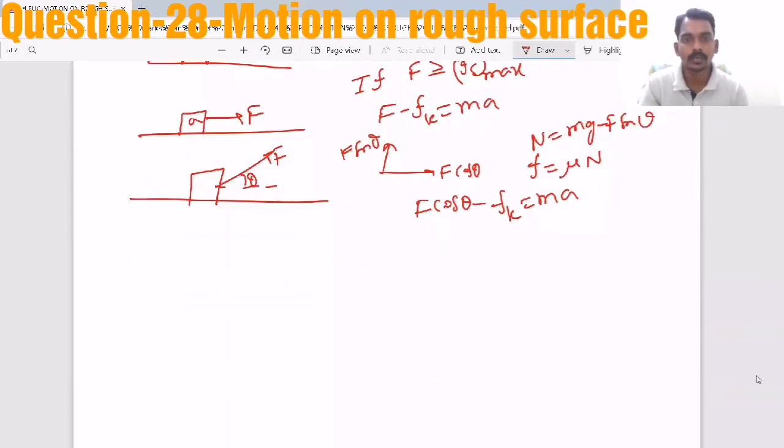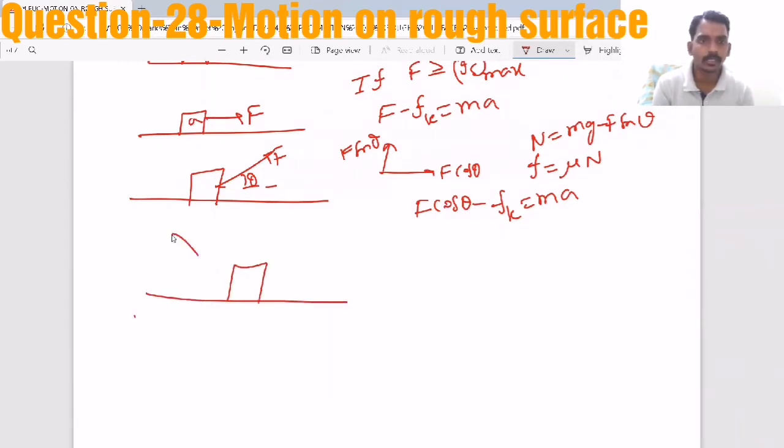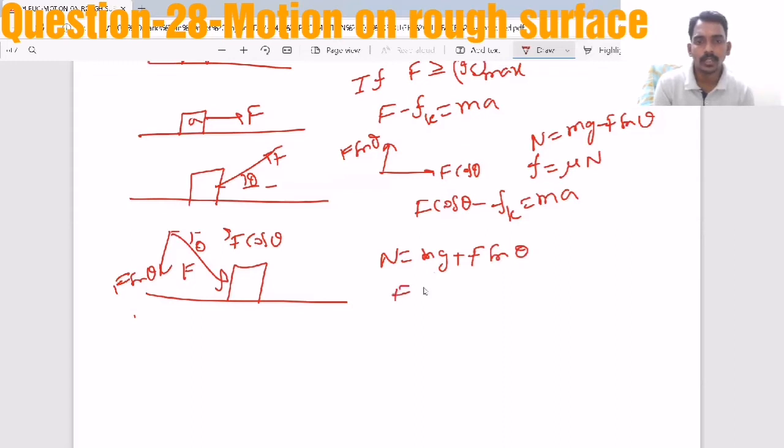Now if there is a pushing force, they will give it in a similar way at some angle theta. This component is F cos theta and this component is F sin theta. Now the normal reaction becomes mg plus F sin theta, so F cos theta minus Fk equals ma.